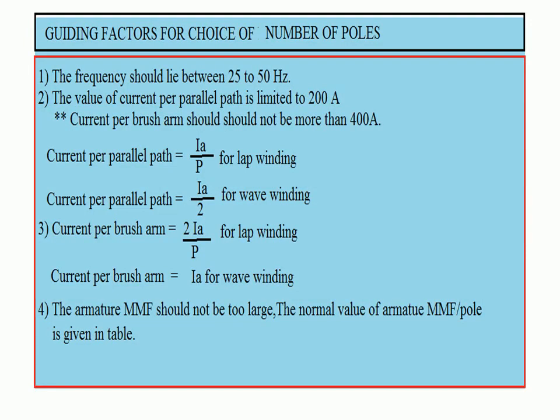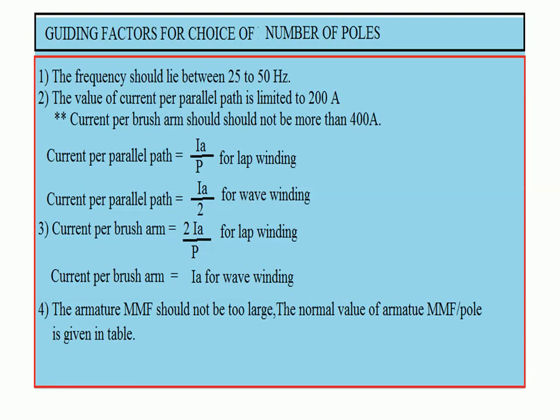Next, it is also helpful for problems: guiding factors for choice of number of poles. How are the poles decided in a problem? Number 1, we have already seen that the frequency should lie between 25 to 50 hertz, the first rule. Second rule, the value of current per parallel path is limited to 200 ampere maximum. It is a restricting factor.